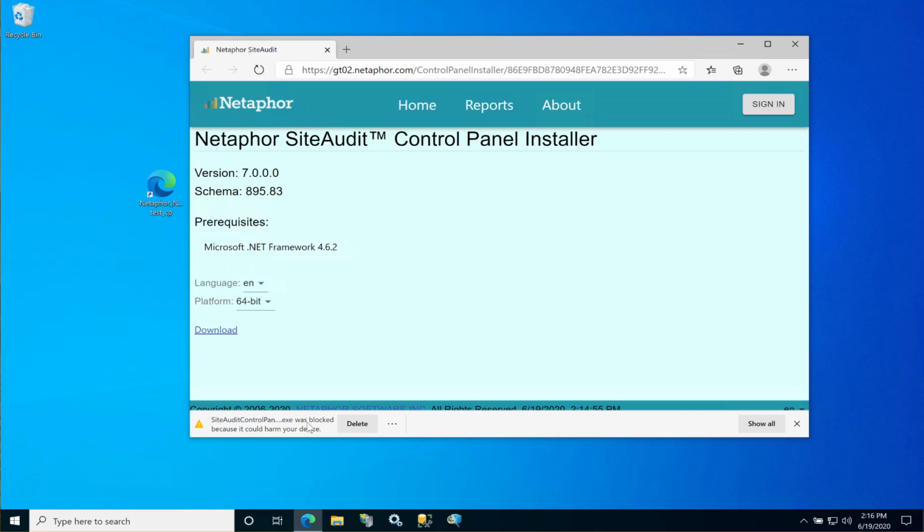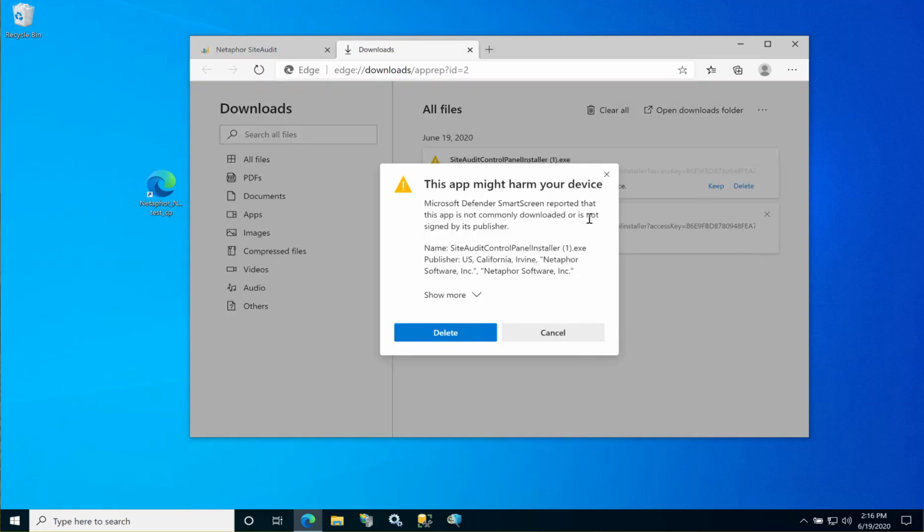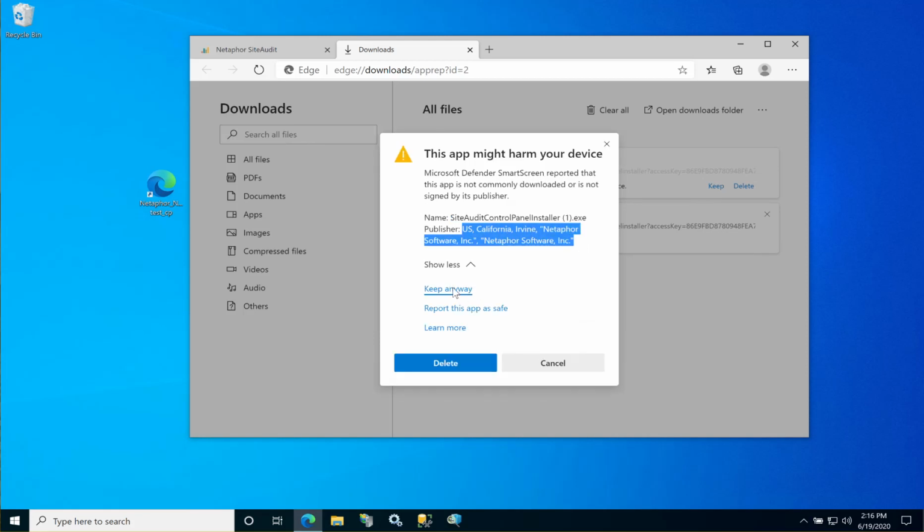Okay, and so you can see it says that it was blocked because it could harm your device. In this case, we'll click these three dots and say keep it anyway. And it still pops up this dialog, and it says it could harm your device. We see here that it's a SiteAudit Control Panel, and it's from Netaphor software. So let's just go ahead and say keep it anyway.